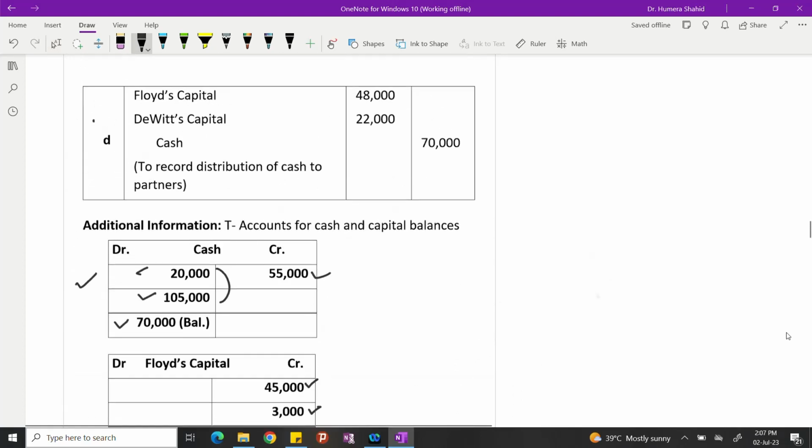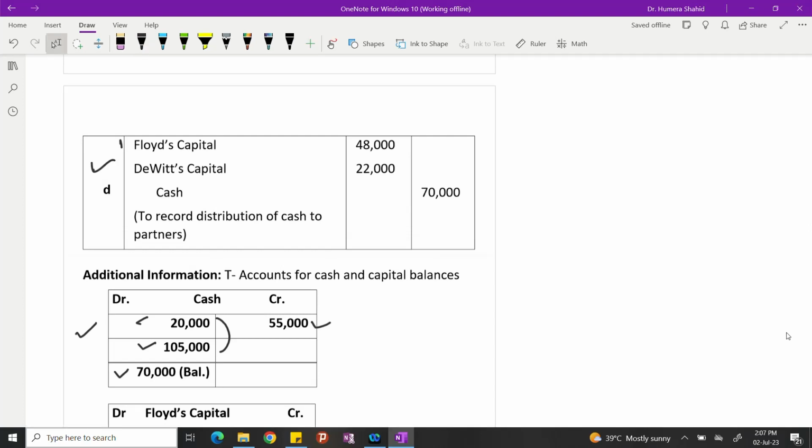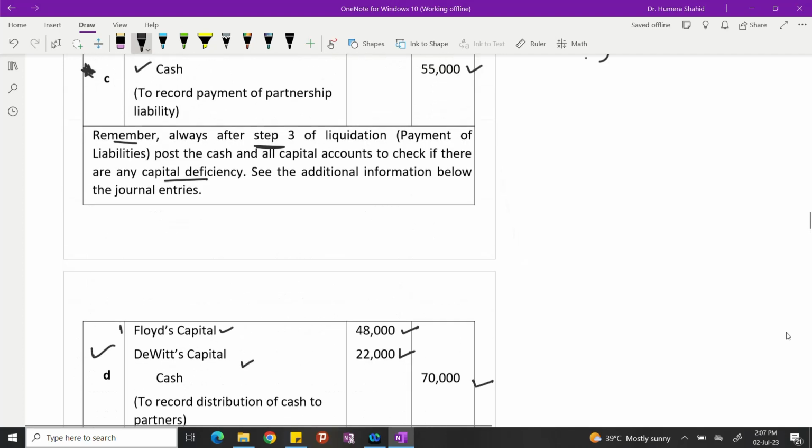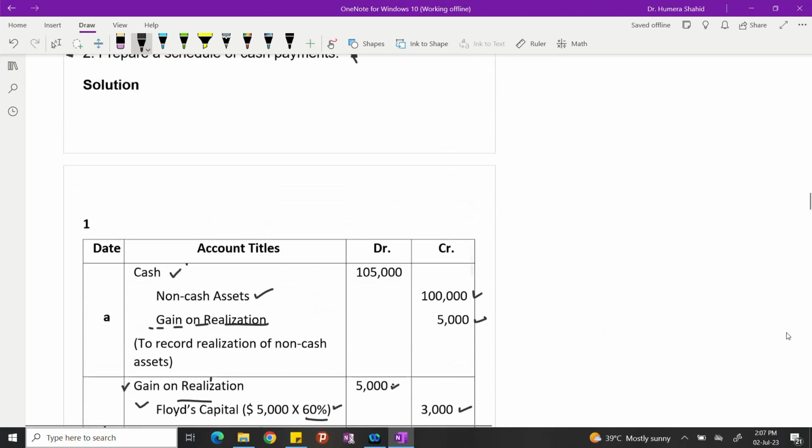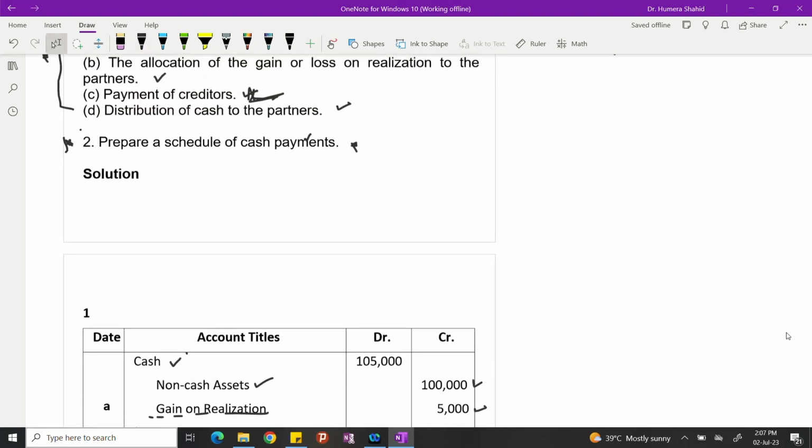So I'm passing this last journal entry, this one. Floyd's capital gets debit because he is getting his money, 48,000. David's capital gets debit because he is getting his investment back as well, 22,000. And the whole cash is paid off. Okay? Since we passed the journal entries, now it will be easy for us to do point number 2, which says to prepare a schedule of cash payment. So let's do that.